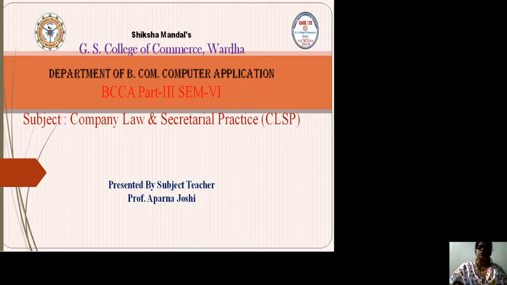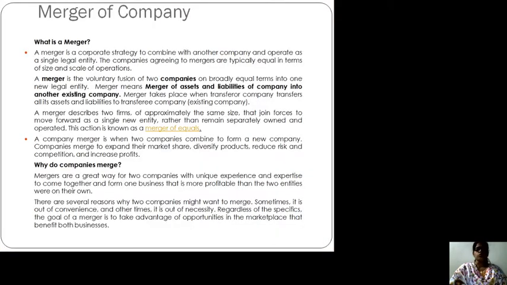Today we will discuss what is amalgamation, what is merger, and what is demerger. Correct? So we will start with merger of company. First we need to see what is merger. So merger means combination, combining, blending, or bringing together. Being a student of BCCA, computer application, you better know merging means combining or joining together.